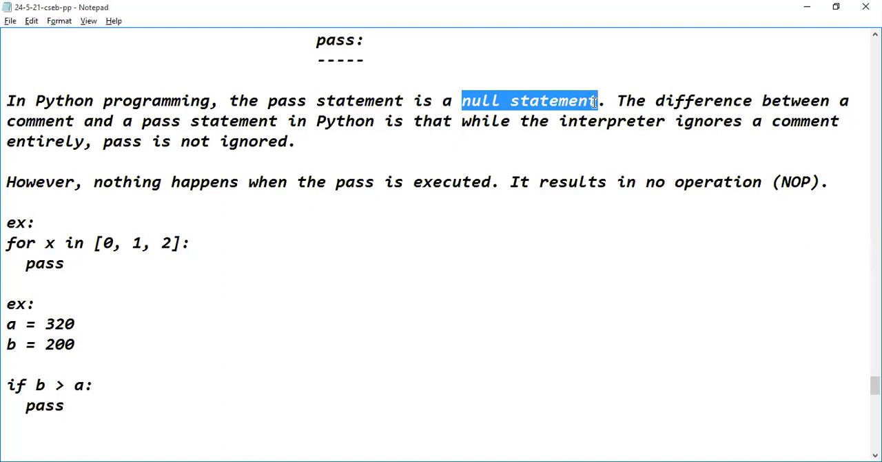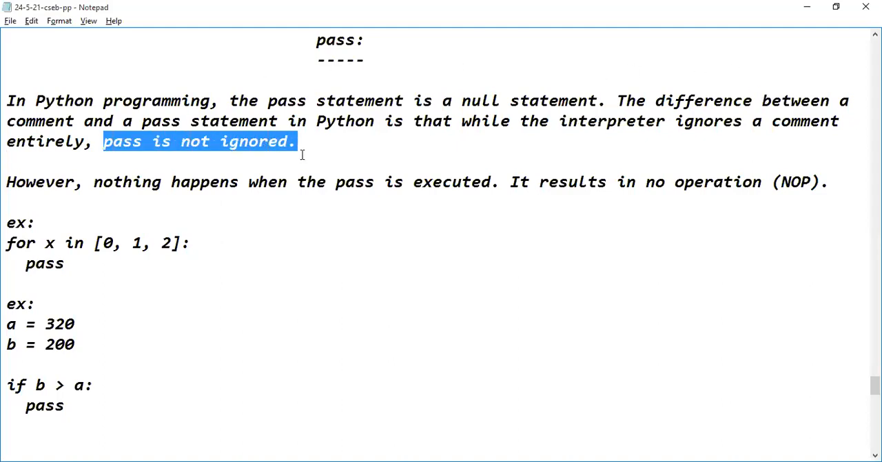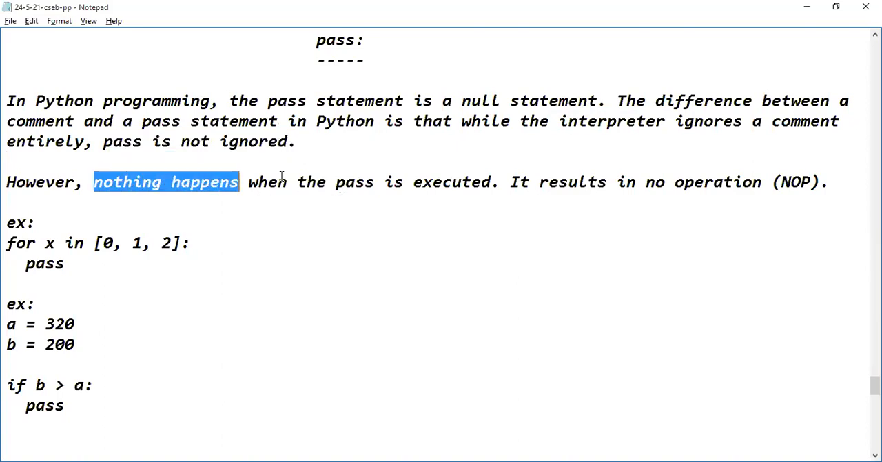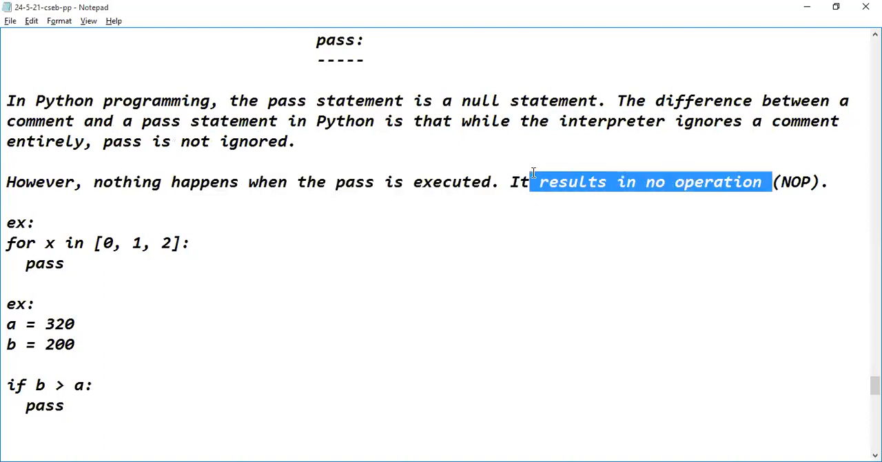A comment will be ignored by the translator. Is an interpreter a translator or not? Yes, sir. Is Python an interpreter-based programming language or not? Yes, sir. Our Python interpreter is going to ignore the comment. But when it is a pass statement, is it going to ignore the statement? No, pass is not ignored. It considers the pass statement. But what is the result of the execution of the pass statement? Nothing happens. It results in no operation.